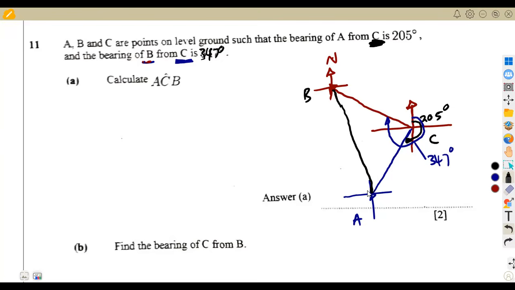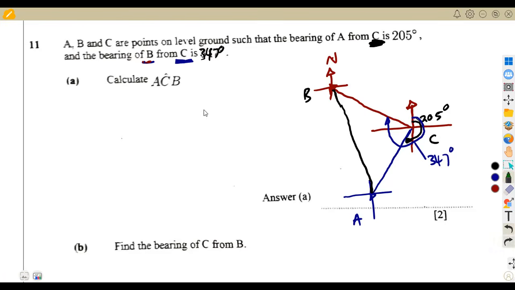Then you will say, okay, my diagram was supposed to be like that, or it was supposed to be like this. Okay, so that was the question. That was the sketch from the information. There are two bearings taken from the same point, A from C, which is this one, and also B from C. If you check the question paper of November 2011 or November 2010, yes, that was paper 2, we had the same question like this, but they drew the diagram for us. Now it was you who are supposed to draw it. All right, anyways, let us see the question.